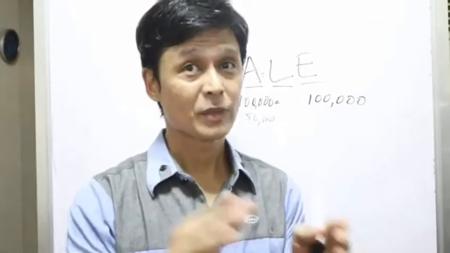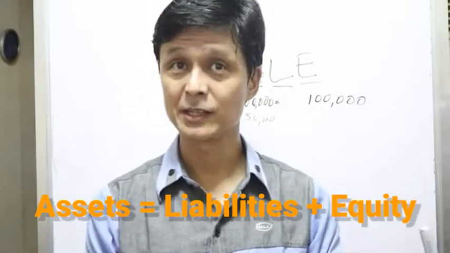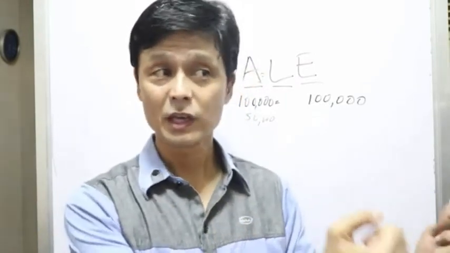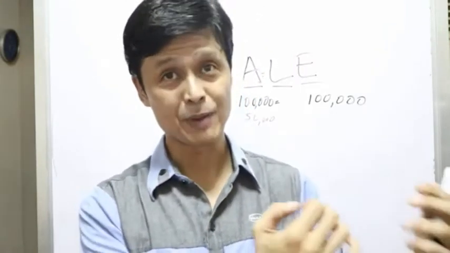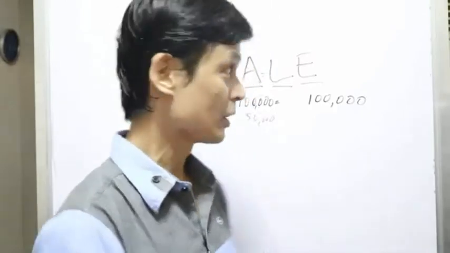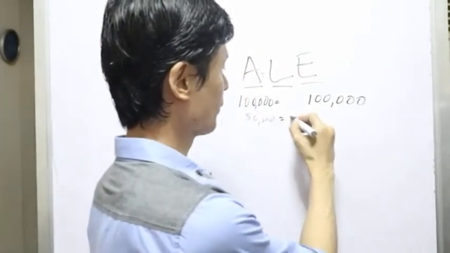As you know, the real definition of assets is not just what you own, but also what you owe. That's why assets is equal to liabilities plus equity, because if you already have control over that asset that the bank has given you, then that is already your asset. However, that would also increase your liabilities by 50,000.